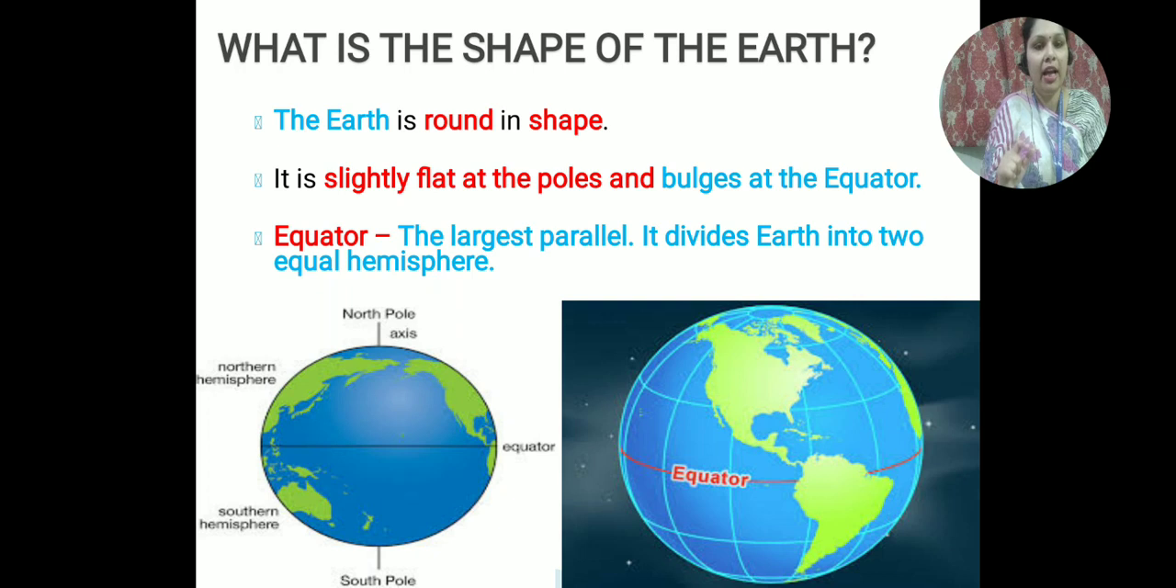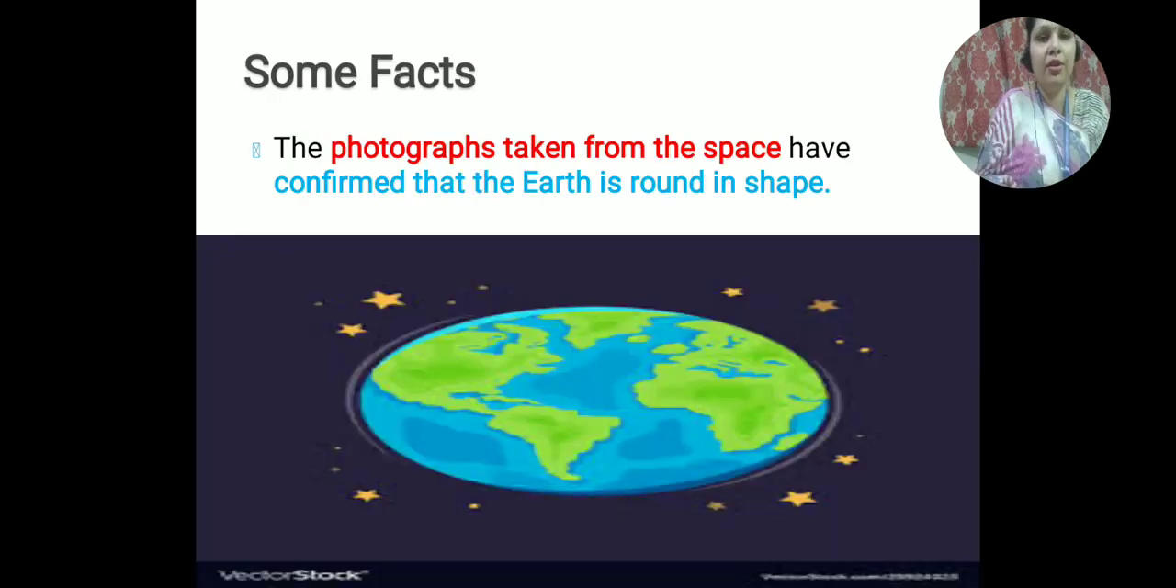The two equal hemispheres. Now, going to the next slide, there are some facts also about Earth. What are those facts? The photographs taken from space have confirmed that the Earth is round in shape. The astronauts who went to space have taken photos of Earth from different places in space, and they confirmed that earth is round in shape.